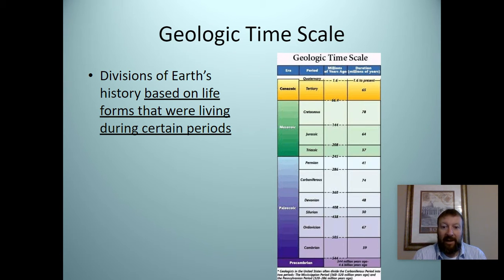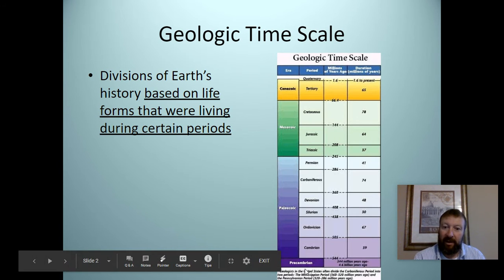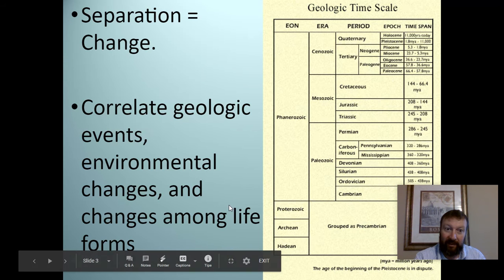It's one of the major parts of chapters 10 and 11, coming up with the geologic timescale, how they came up with it, and then knowing the stuff about it. Its divisions are based off of what happened during Earth's history. So when you look at it, start down here at the Precambrian, and then as you go up to different eras, periods, and eventually epochs that we'll get to.